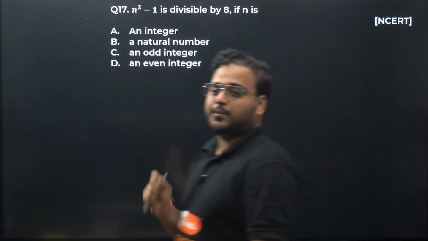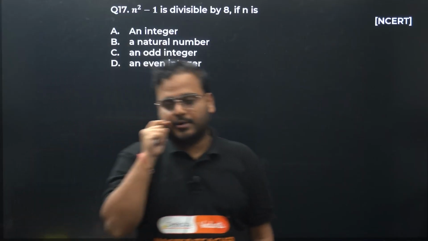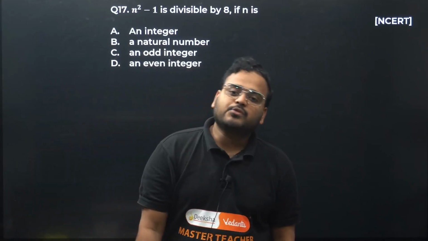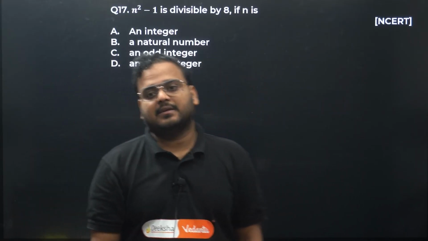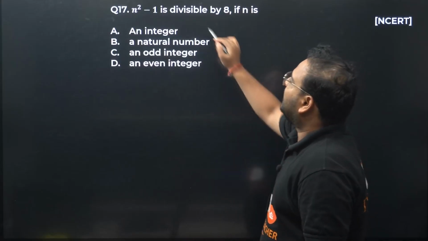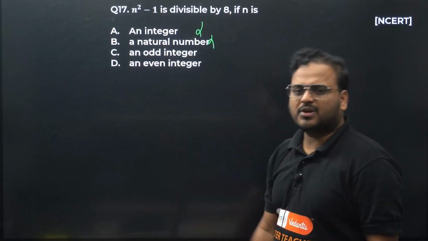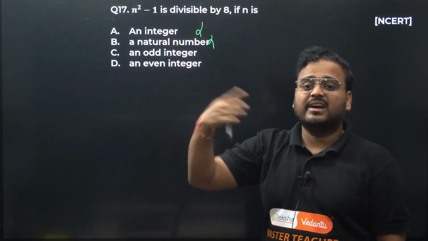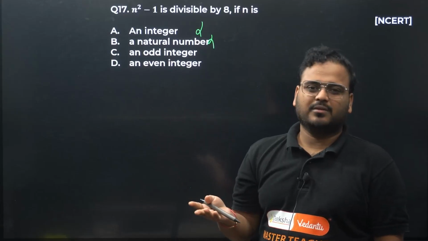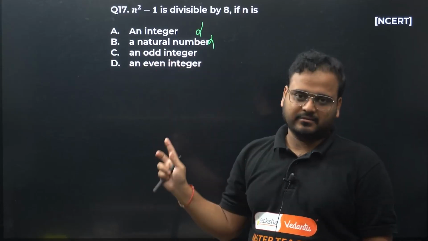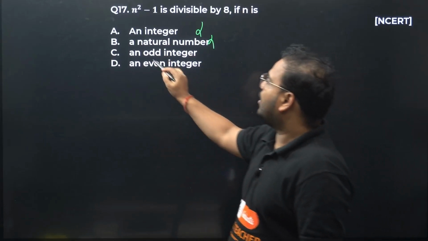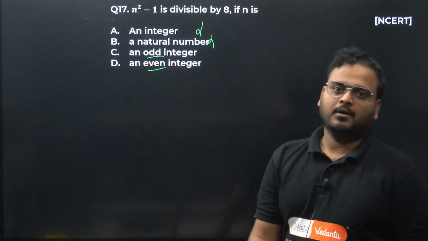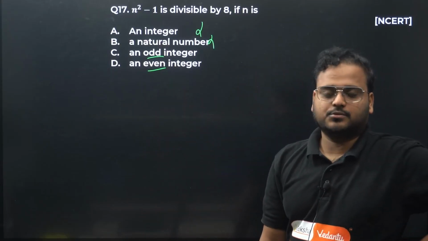Question number 17. Now this is a very good question. Superb question. N square minus 1 is divisible by 8 if n is what? Forget about options 1 and 2 because they are very vague: an integer, a natural number. We'll come to that later. Right now, we have odd and even. Still we have so many odd numbers, so many even numbers.